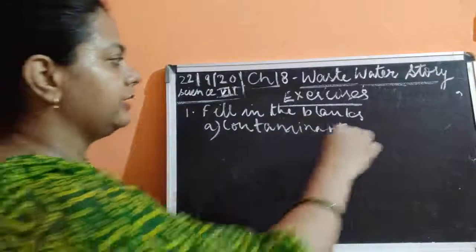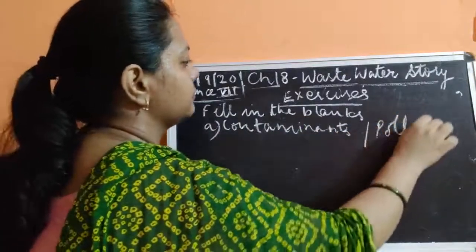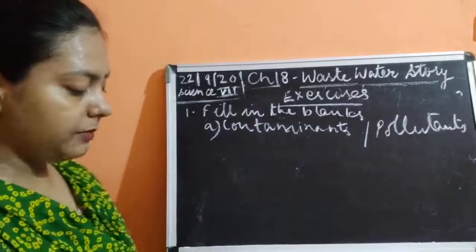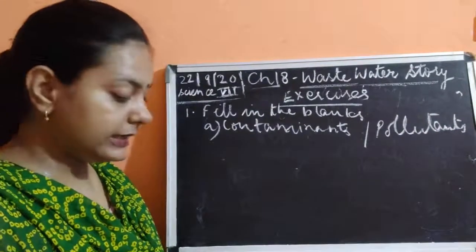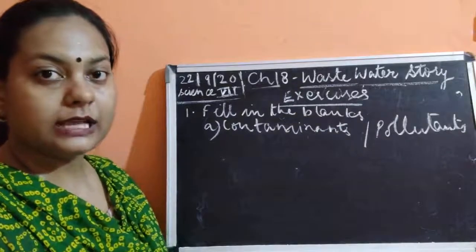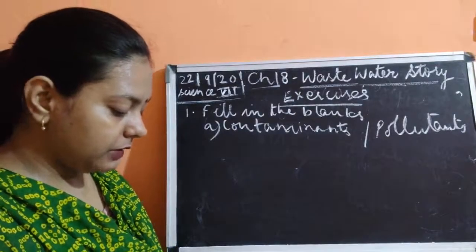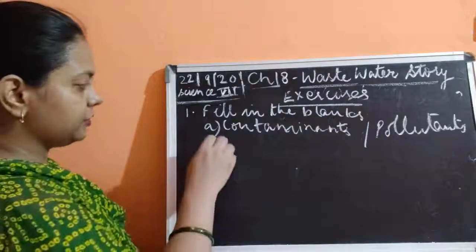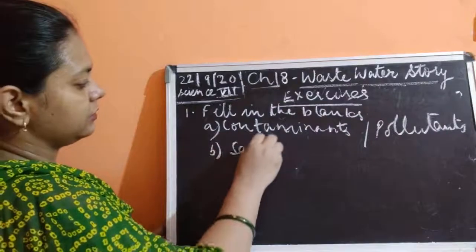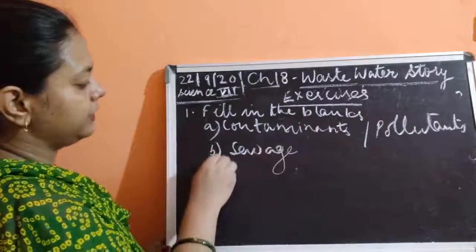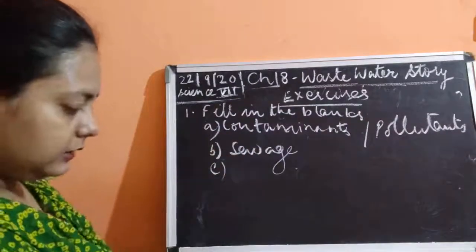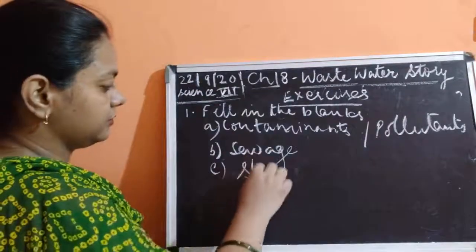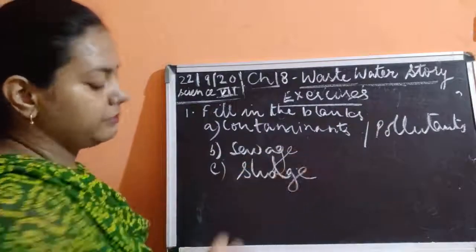Okay, either you could write pollutants also. Fine. Now I'll move on to the next topic, that is, the wastewater which is being released from the houses is known as the sewage. Okay. Second is sewage. So this we have discussed a number of times. The next is, dried sludge is used as manure.